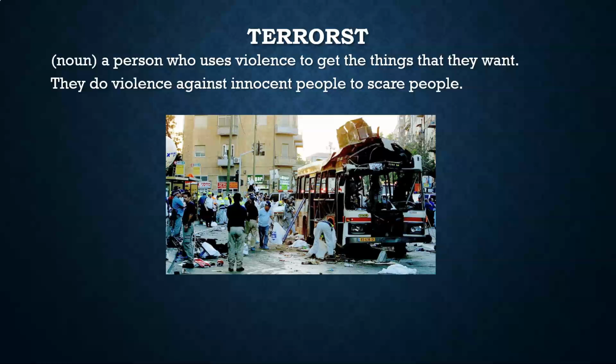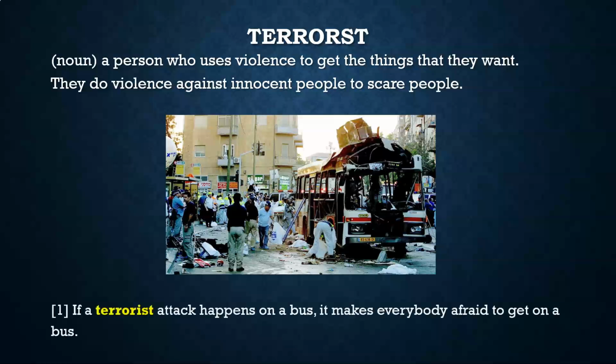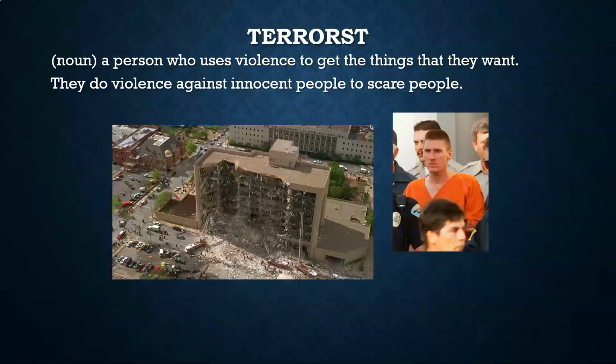Next on the list, terrorist. This is a person who uses violence to get the things that they want. They do violence against innocent people and to scare people. And if a terrorist attack happens on a bus, it makes everybody get afraid to get on a bus.